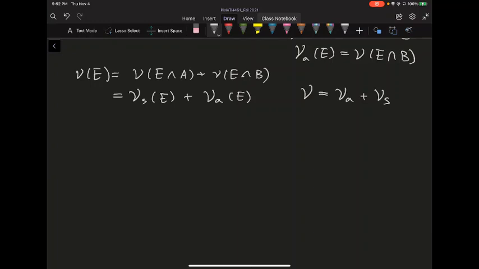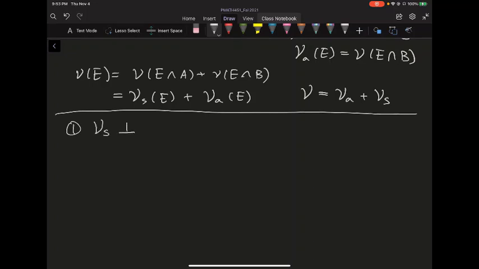So now I need to show two things. First of all, I want to claim that nu_S is going to be mutually singular to the mu measure. I want to show these two are mutually singular. And just recall, I need to find some set where nu_S restricted to it is 0, and mu restricted to the complement is 0. That's what mutually singular means. We defined it for signed measures, but here it's just two positive measures, so it's basically the same definition. All right, so why is that?